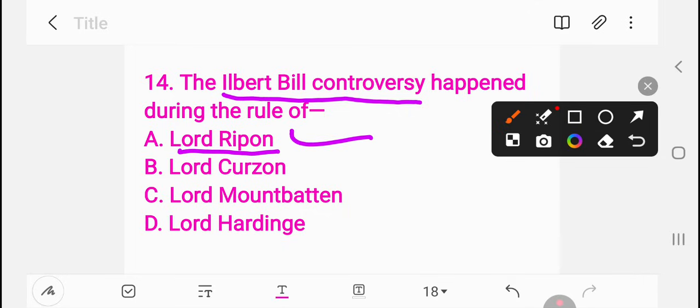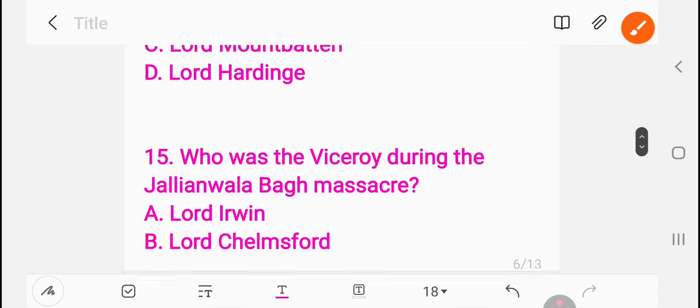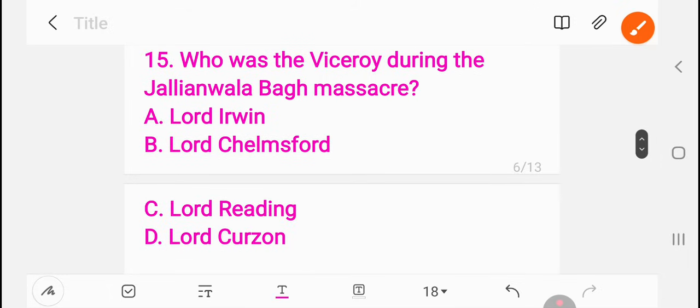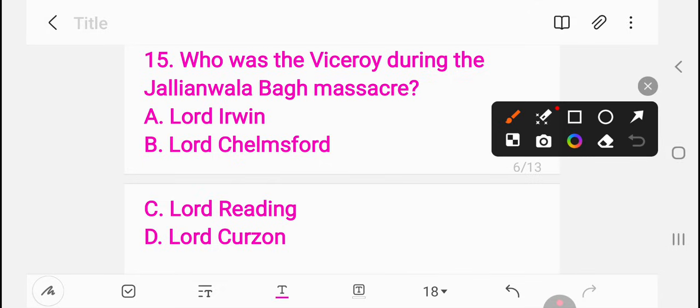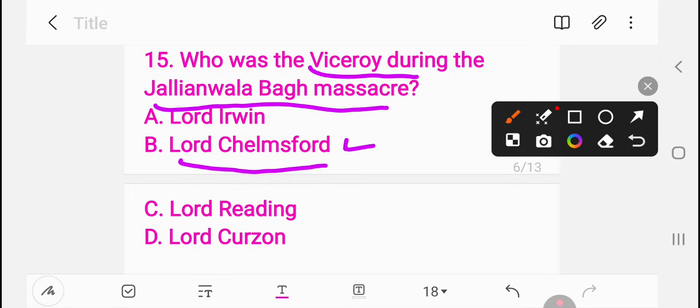Next, number 15. Who was the viceroy during the Jallianwala Bagh massacre? Also a very important question. Lord Irwin, Lord Chelmsford, Lord Reading, Lord Curzon. Question 15, the right answer is Lord Chelmsford. During his time, this happened: the Jallianwala Bagh massacre. Lord Chelmsford.